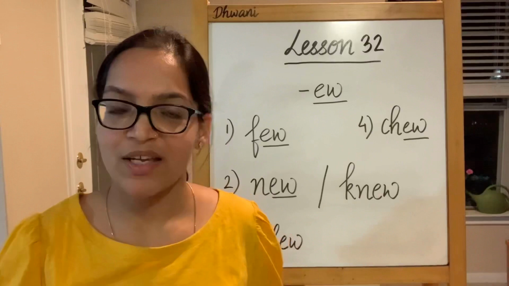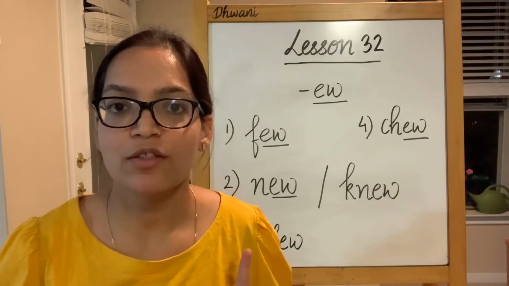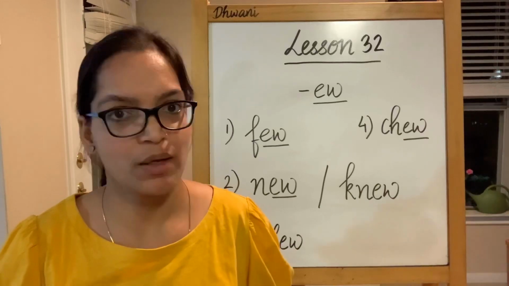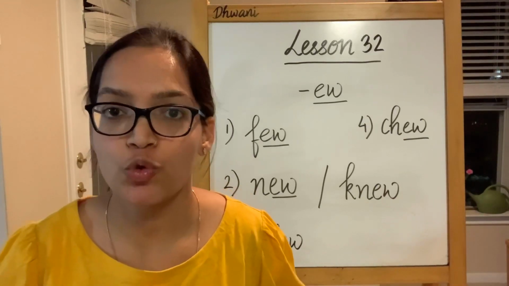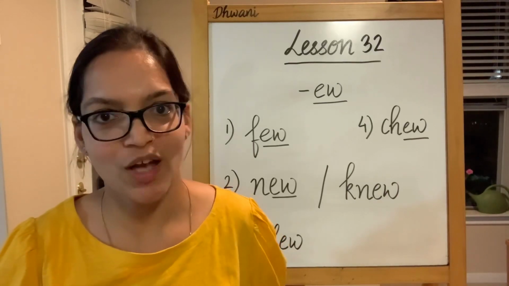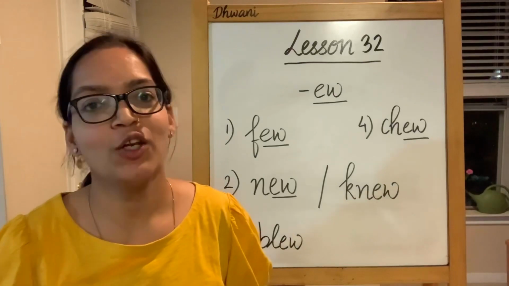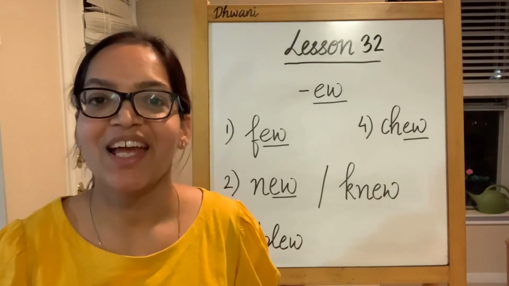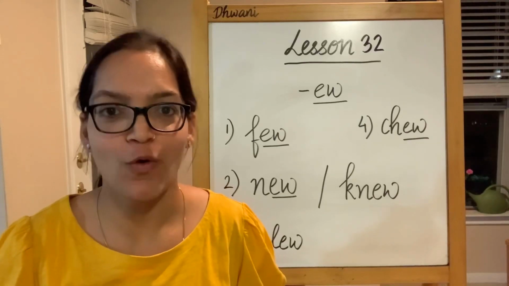Now this one is not chew. This is chew, both in American pronunciation as well as British pronunciation. This is chew, the long OO sound. So now you see how our short OO sound and long OO sound is used in pronouncing our words which have the long U vowel sound.